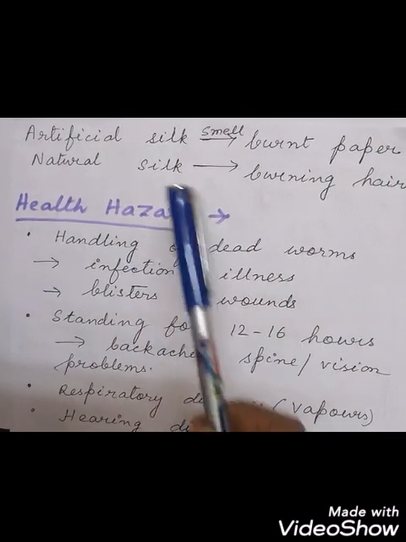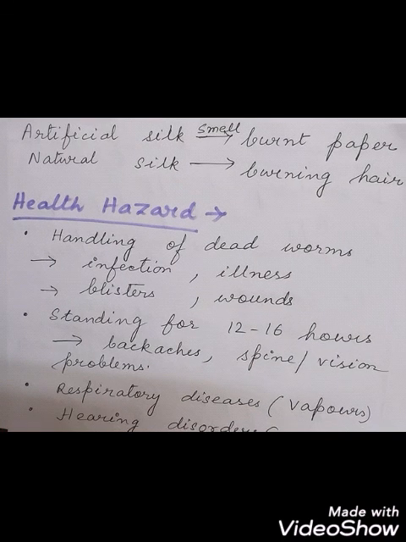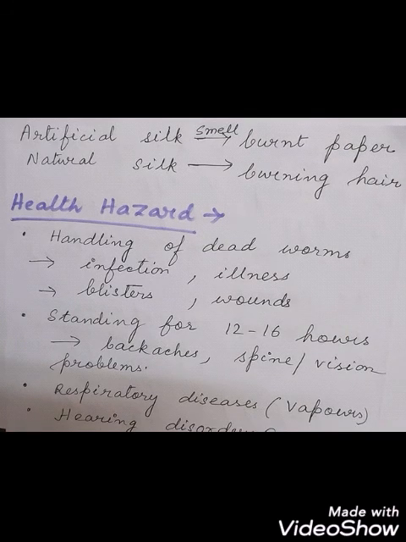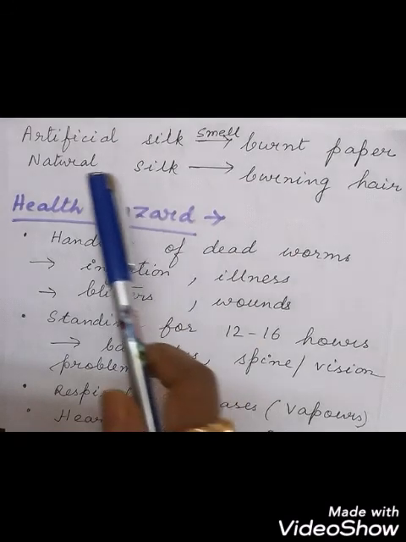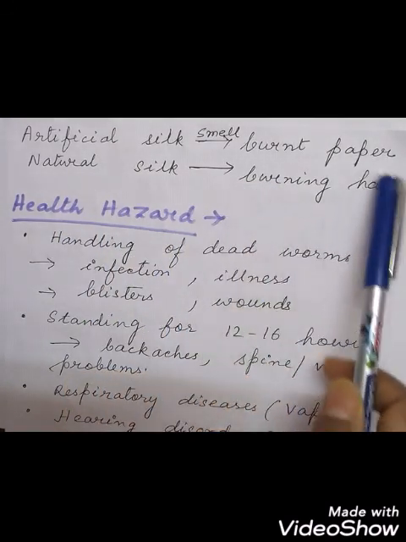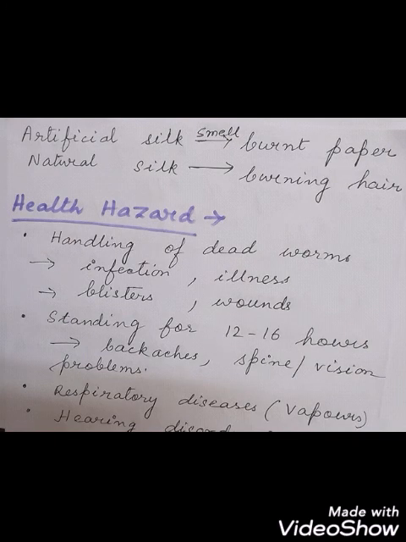Nowadays there are different types of silk, like artificial silk also, and it is very difficult to identify the artificial silk from the natural silk. And it is sold in the market at a huge price, but people are cheating the common people. Okay, so the artificial silk can be easily identified. When you try to burn artificial silk, it will smell like burnt paper. But if anyone tries to burn natural silk, it will smell like burning hair. So this is the difference and how to identify artificial silk and natural silk. Artificial silk, if you try to burn it, will smell like paper. So you can easily identify that this is artificial silk.